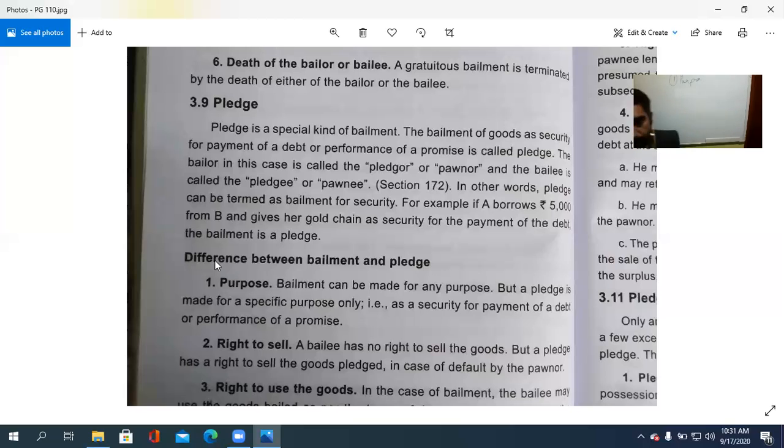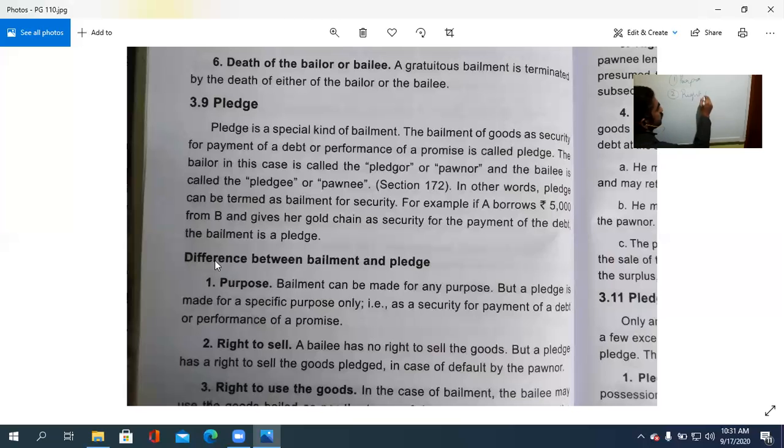So based on the purpose, bailment can be made for any purpose. Horse, giving a horse, and similar things, for any purpose. But pledge is made for a specific purpose only, as a security for the payment of a debt or for the performance of a promise. Then second point, right to sell.